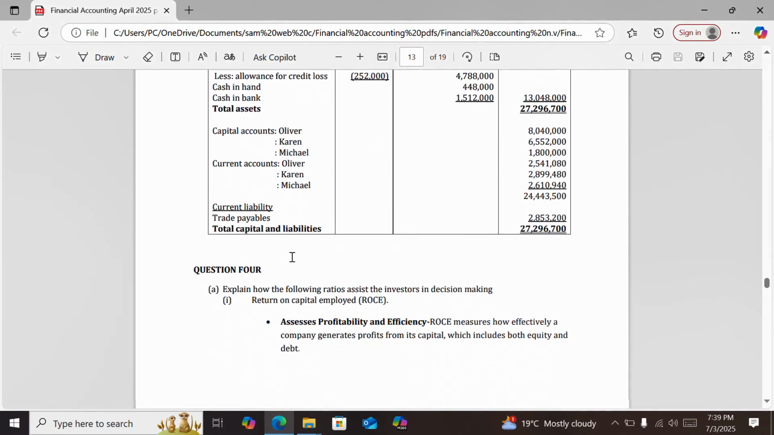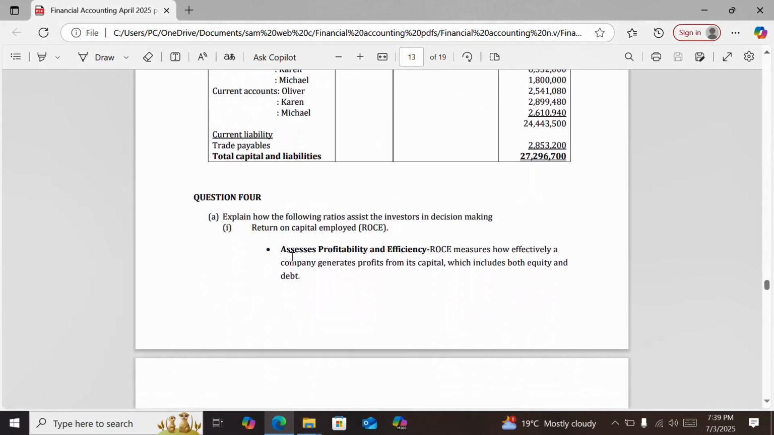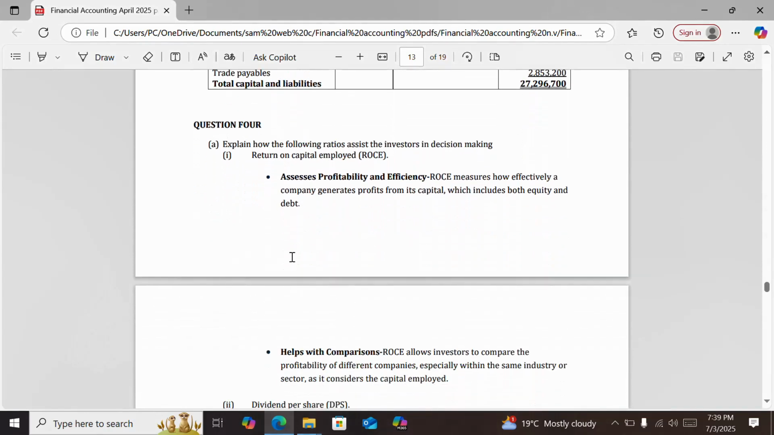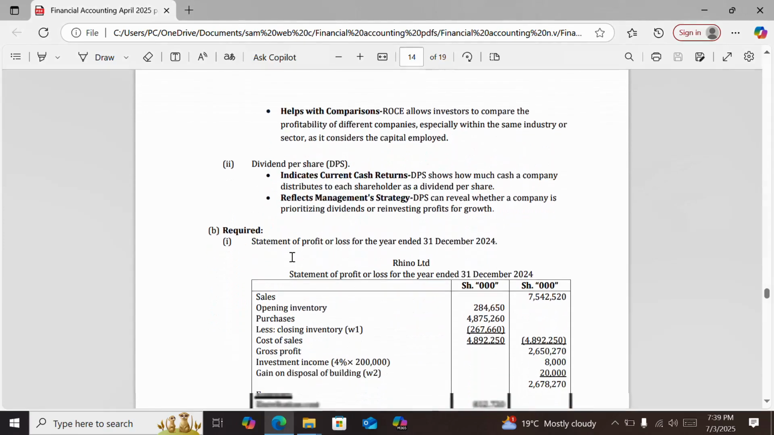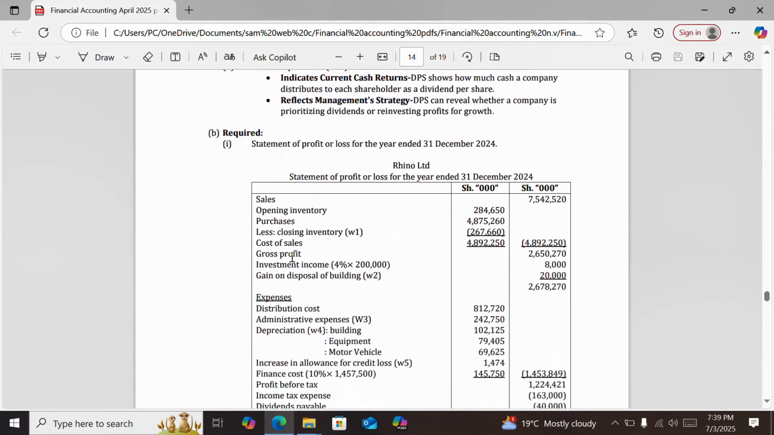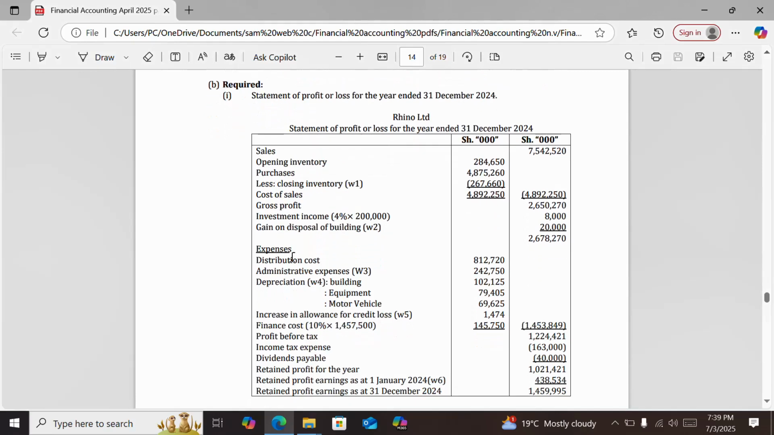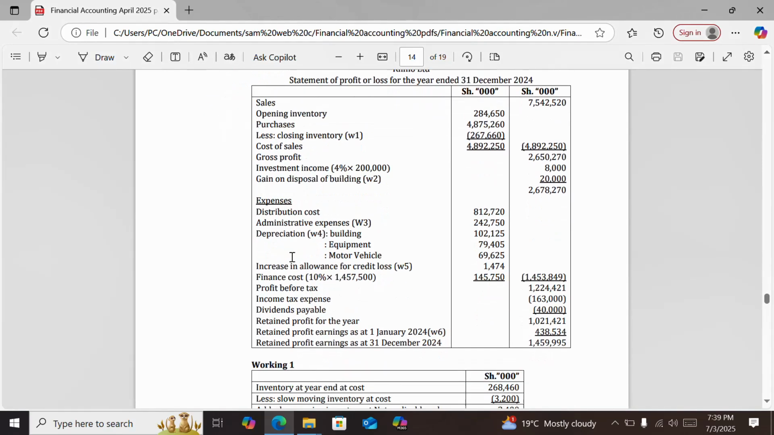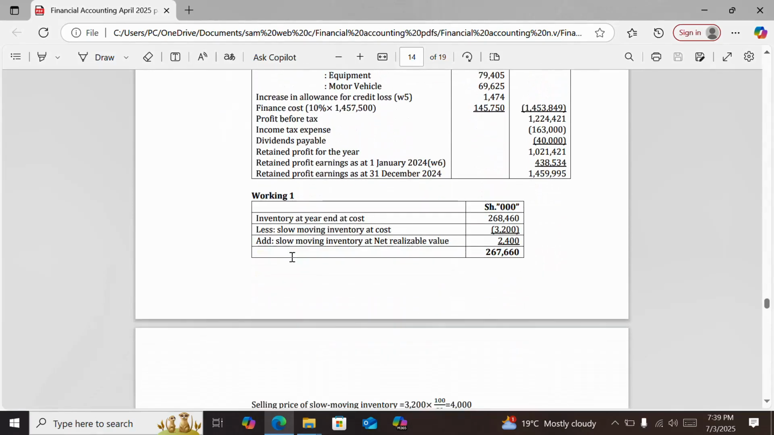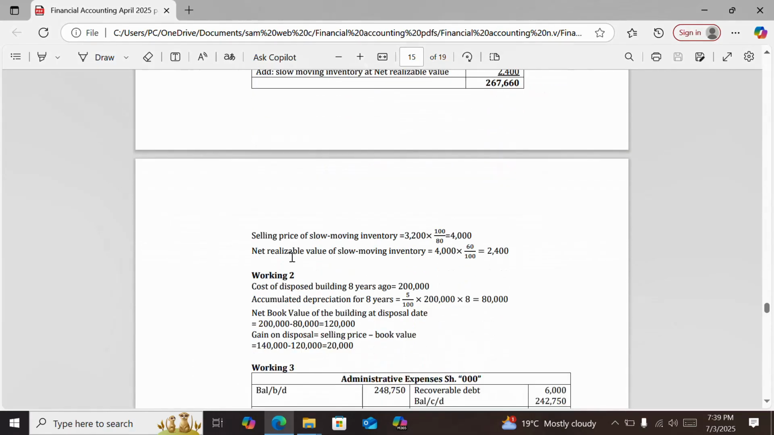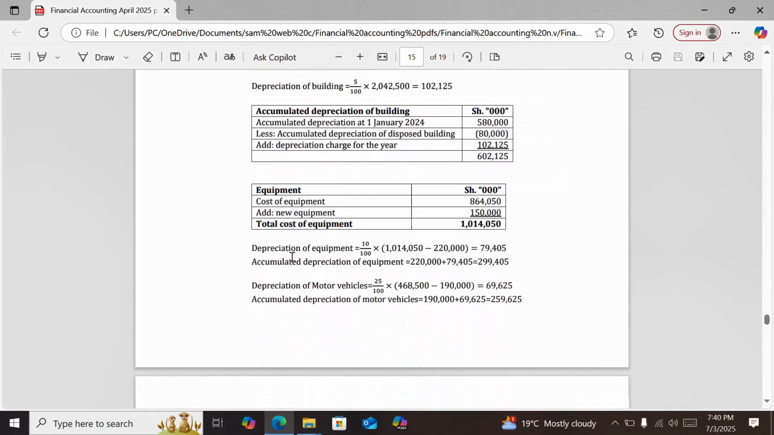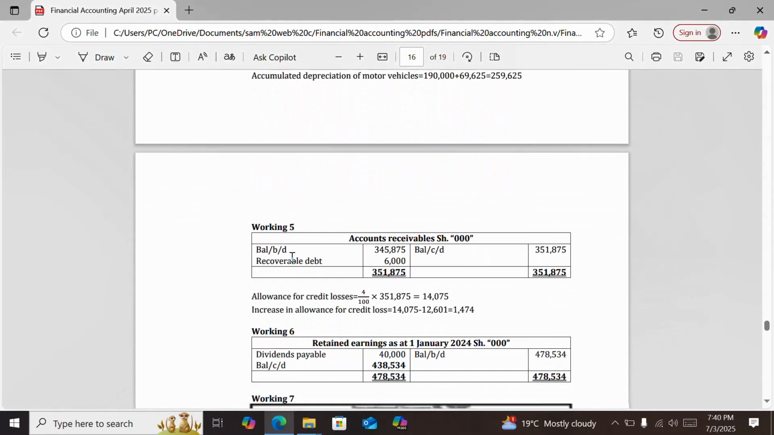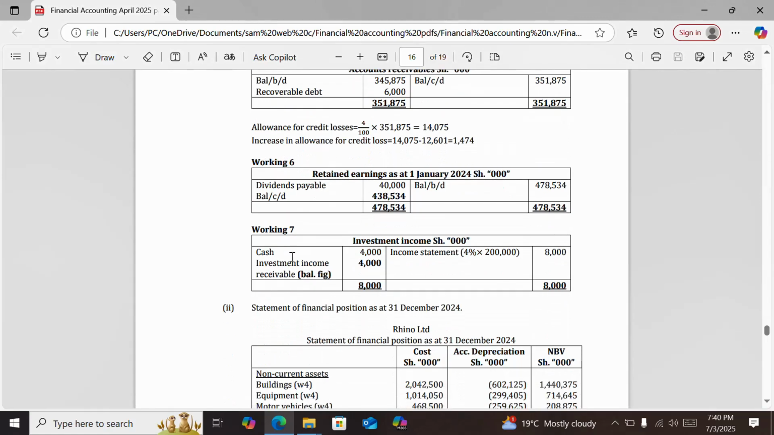Continuing, we have question 4, how these assist investors in decision making. We have ROE, there are 2 explanations there, and we have dividend per share, there are 2 explanations there. Then part B, statement of profit or loss for the year ended 31st December 2024, Lino Limited. It is there. And of course, continuing, we have the workings, working 2, working 3, working 4. We continue, we have working 5 and working 6 and working 7.